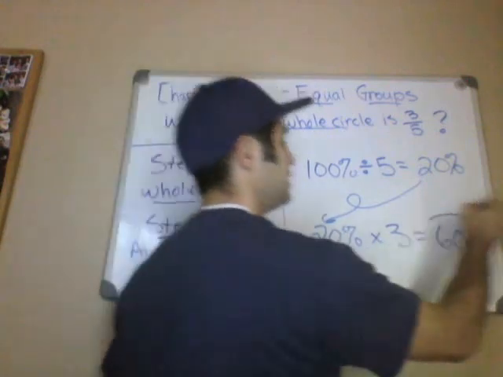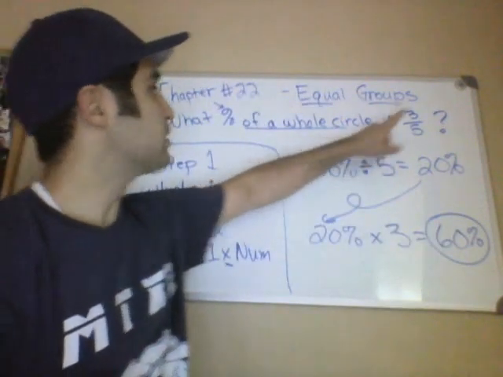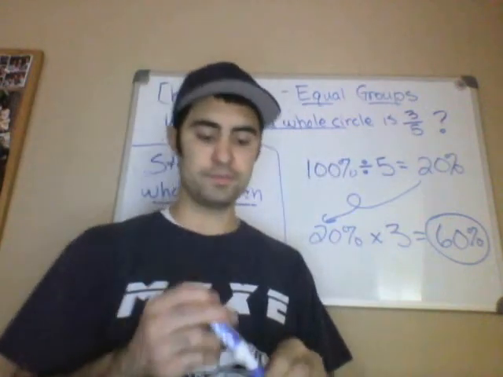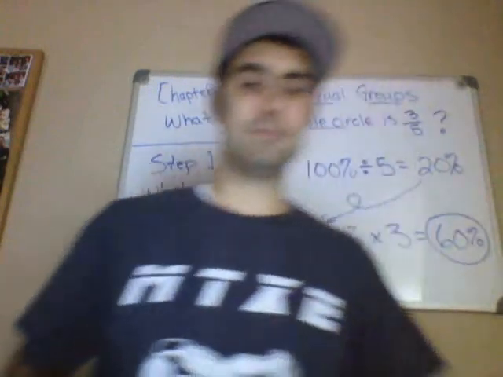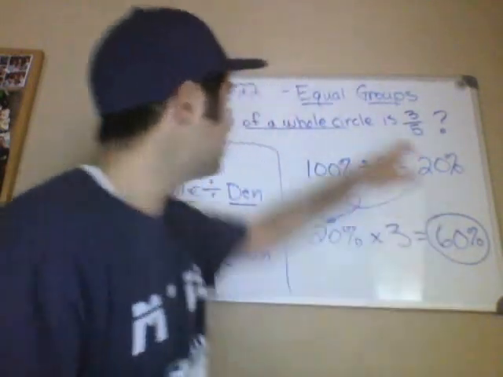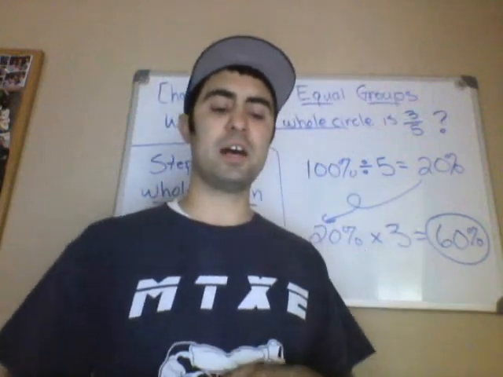So the answer is 60% is 3/5 of a whole circle. So hopefully that makes sense. Hopefully equal groups and fractions are starting to come to you more easily.